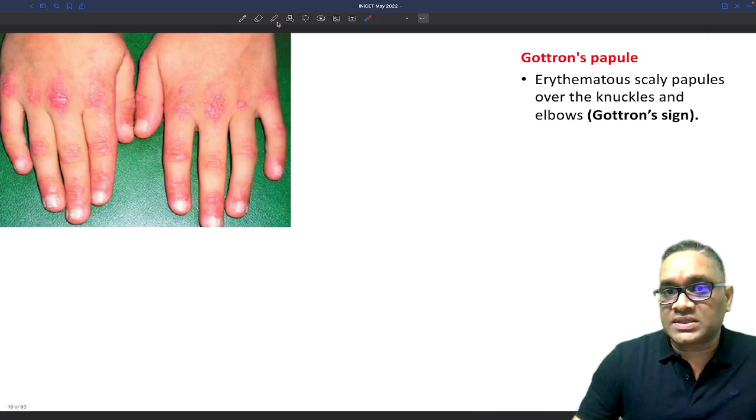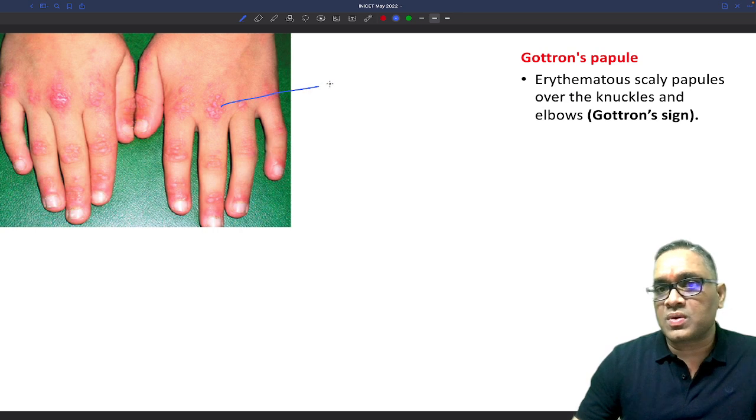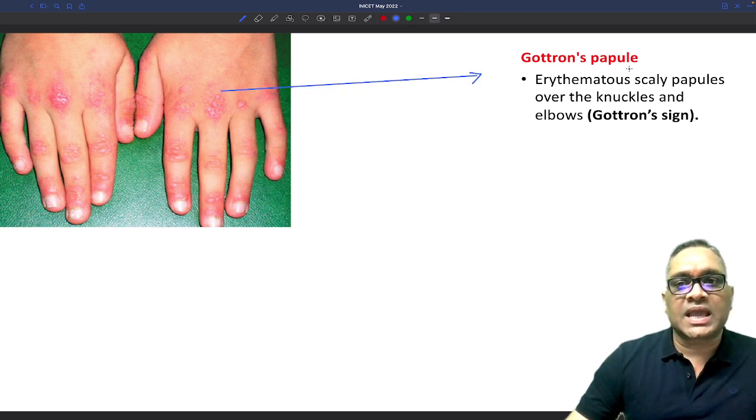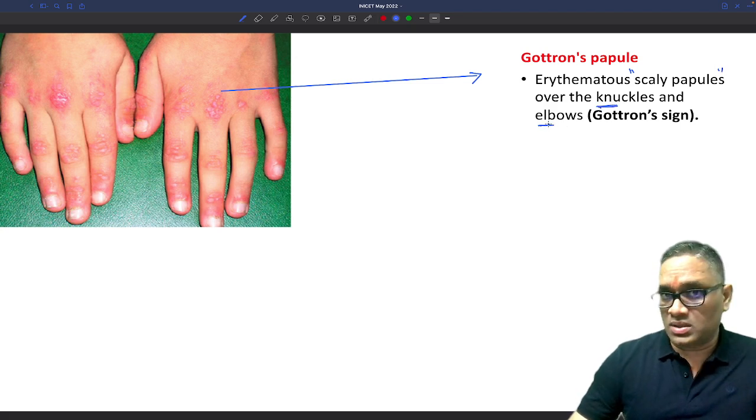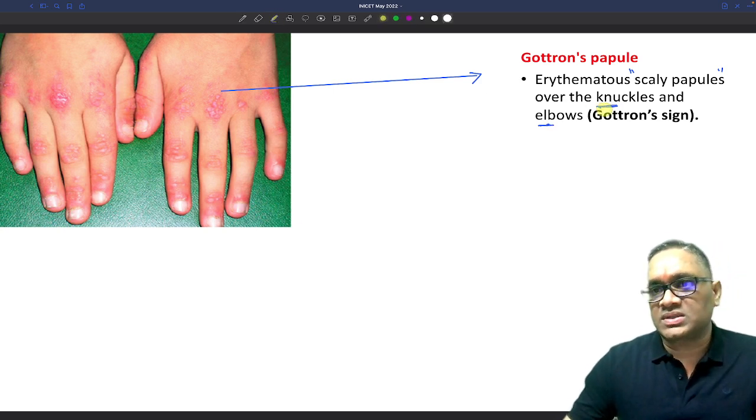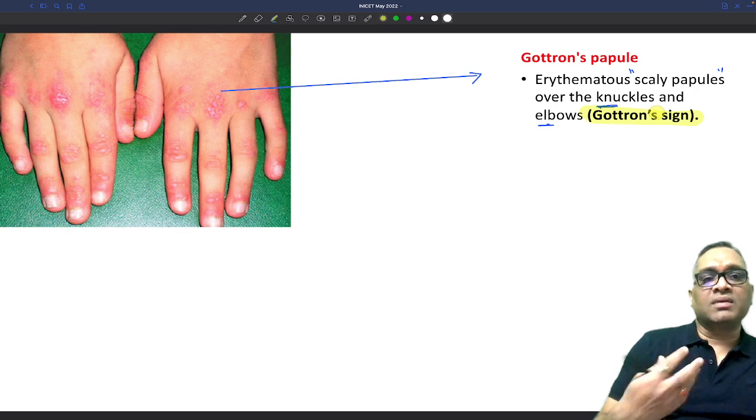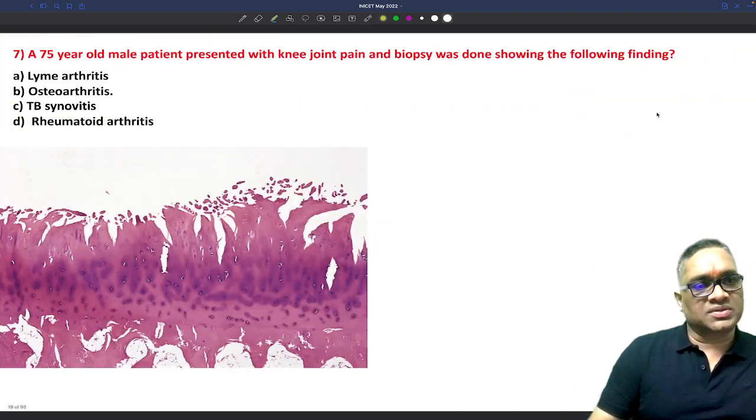And now you can see this is another thing which I have shown you. This is the Gottron's papule, right, which is the erythematous scaly papules seen on the knuckles, or it can also be seen on the elbow. So this is Gottron papule, and this sign is also known as Gottron sign, right? So this is also called Gottron sign, which is seen in dermatomyositis.